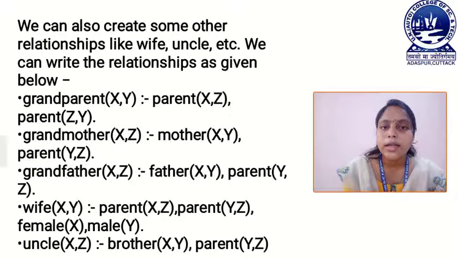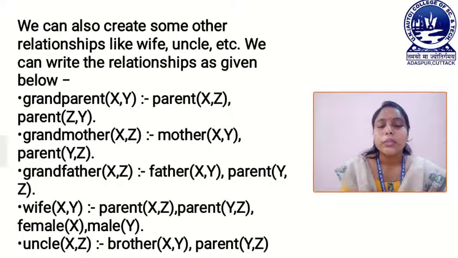Then we can say wife(X, Y). Next, uncle(X, Z), which implies brother(X, Y) and parent(Y, Z). These are the different ways we can represent relationships in our Prolog programming.